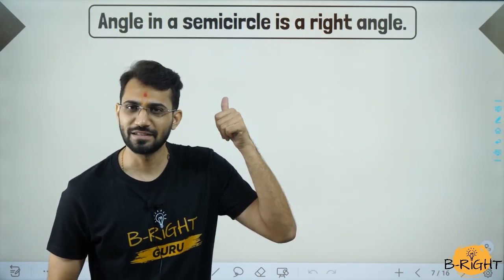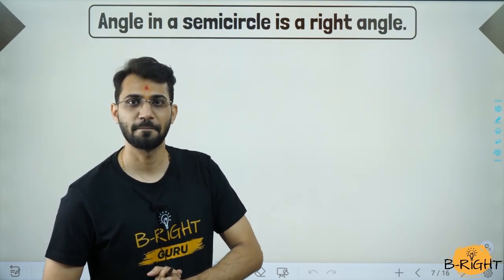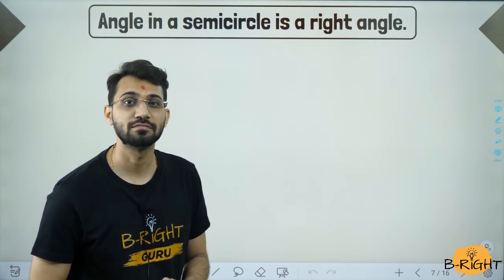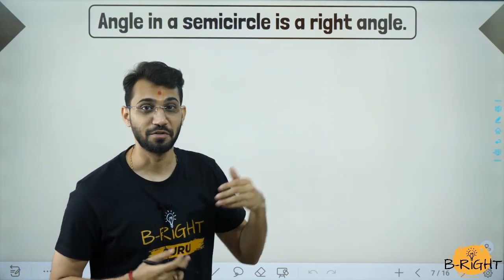Let us have a look at this theorem. What does the theorem say? Angle in a semicircle is a right angle. With this right angle, we are always right.